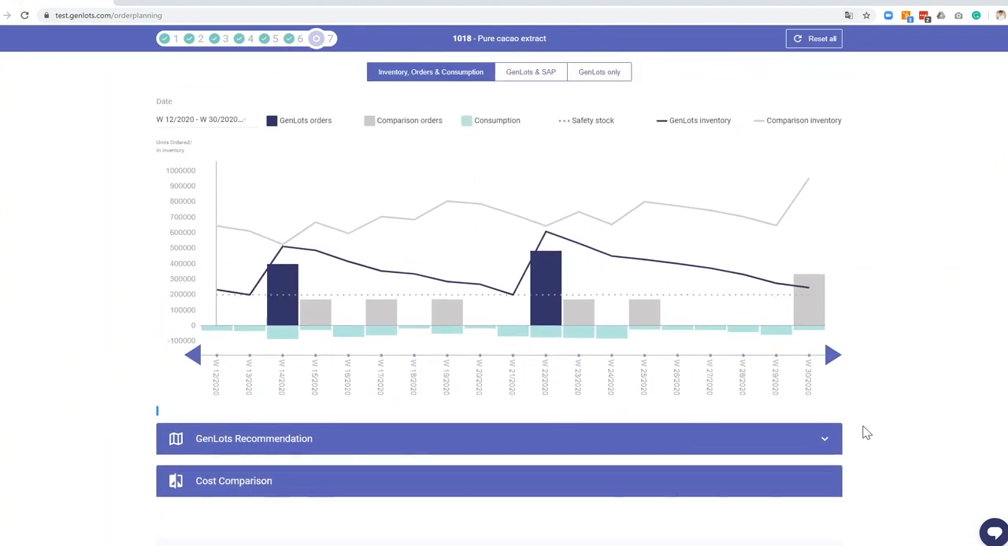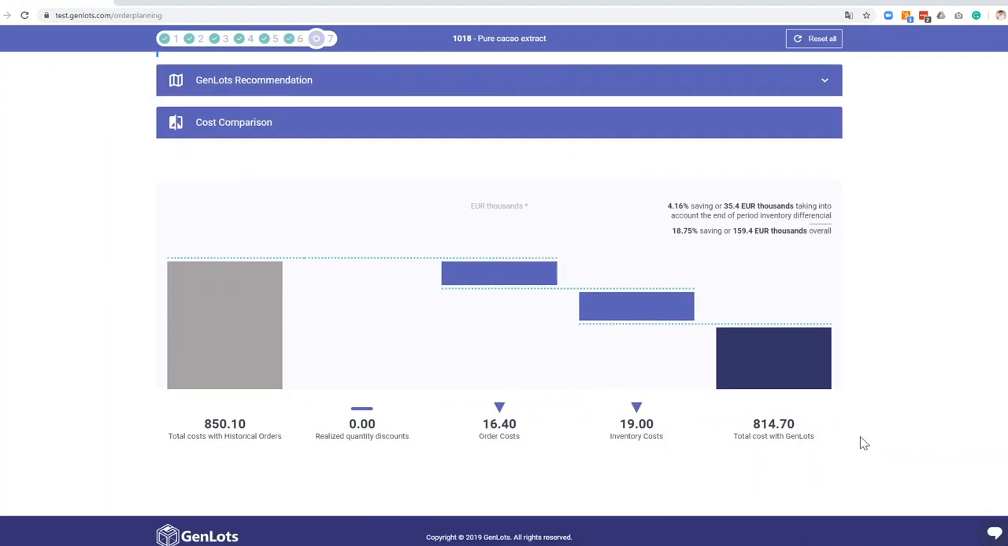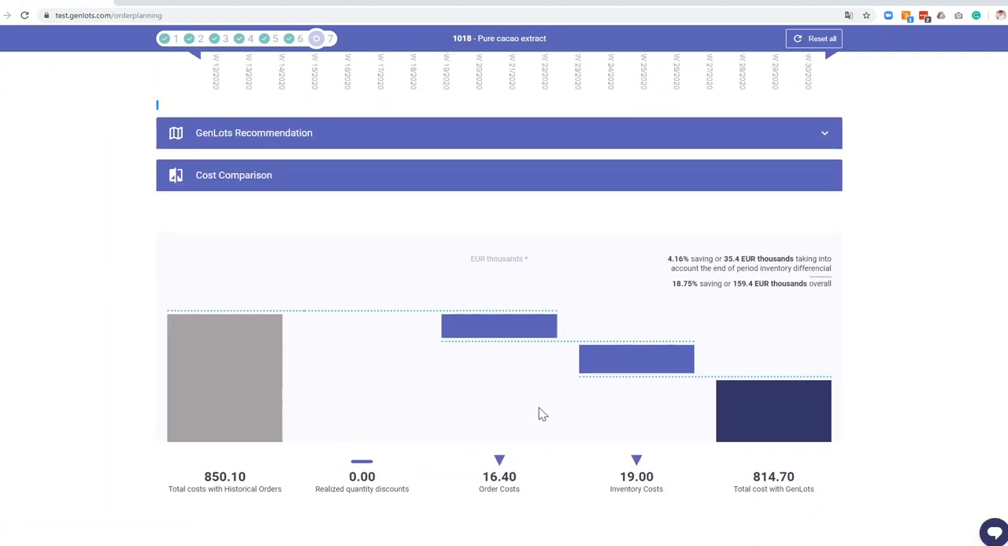Now, what does this mean in terms of cost for Charlie's Chocolate Factory? It means that actually we have less orders, so about 16,000 of savings through less orders, and we have a lower inventory, which also makes the inventory cost us less. And in this concrete example, 19,000 less, so in total we have a savings of 35,000 euros, taking all those constraints into account.